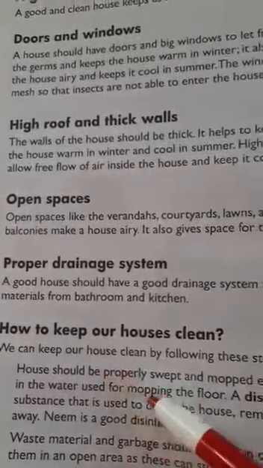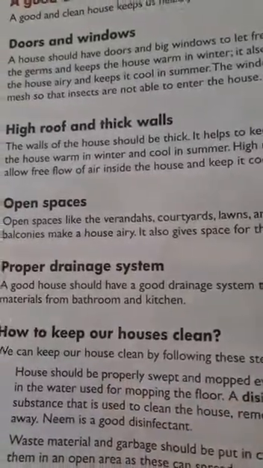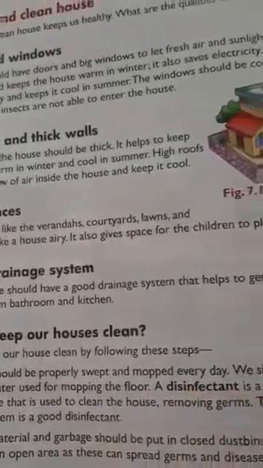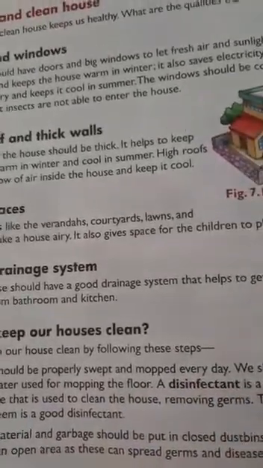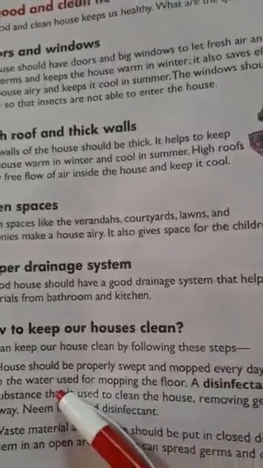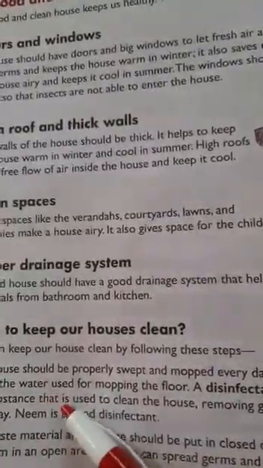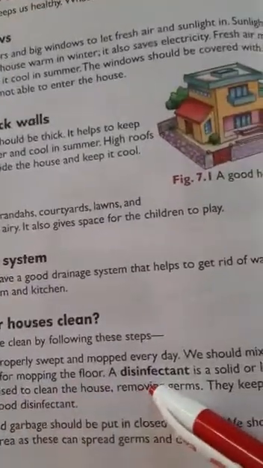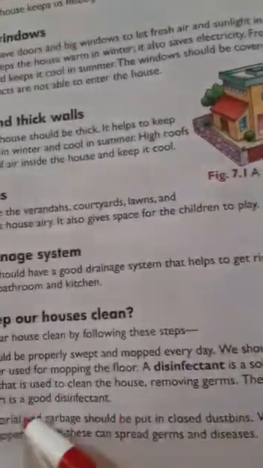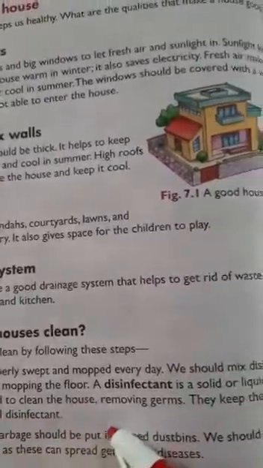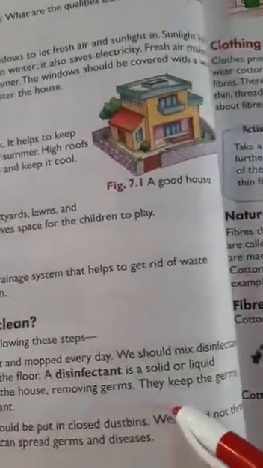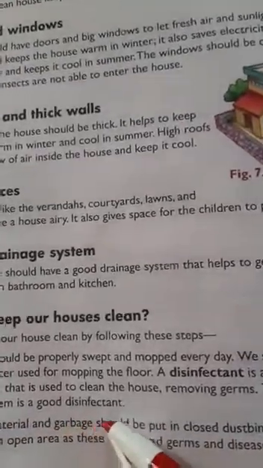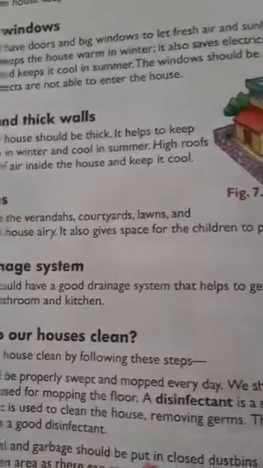Now, how to keep our houses clean? We can keep our house clean by following these steps. The house should be properly swept and mopped every day. We should mix disinfectants in the water used for mopping the floor. A disinfectant is a solid or liquid substance that is used to clean the house, removing germs. They keep the germs away. Neem is a good disinfectant. We should mix it in water and mop the floor.